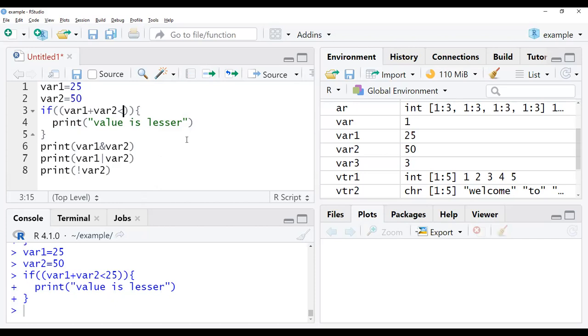Madam, the if statement you have given with double brackets, that's why it is not printing this value is lesser. The program is repeating and we are not getting output. If it is a set of values, we can give two brackets. Otherwise, a single bracket is enough. Sorry, just a second. Here is the small issue. Small mistake here: in the opening also, you have given two brackets. You need to reduce one bracket after the if.